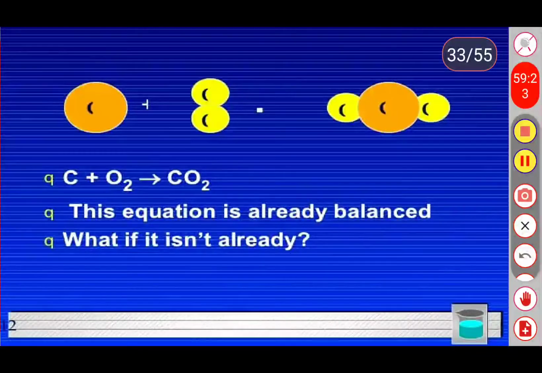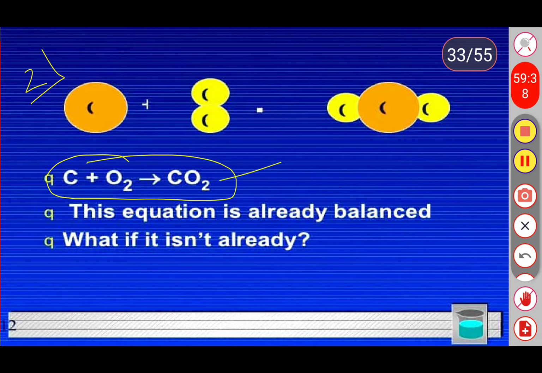So this is the second example. When coke or carbon is combined with oxygen, it forms carbon dioxide. Just check whether this reaction is completely balanced or not. First write the atoms present in the reaction. So what are the 2 atoms present in this reaction? Carbon and oxygen.